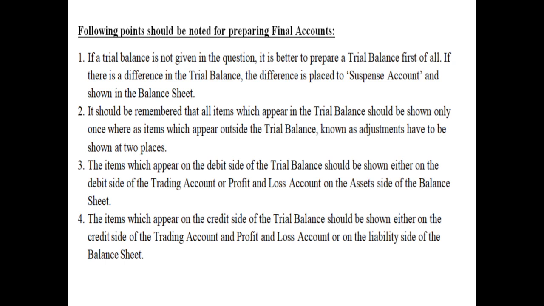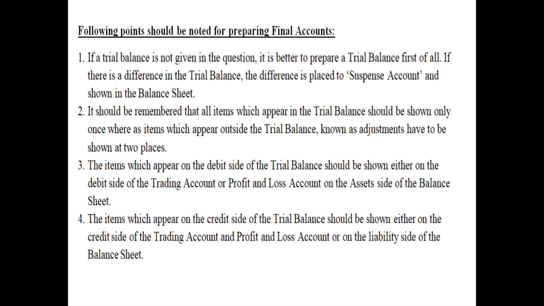They are known as adjustments because they are lying outside the trial balance, and therefore they will be shown at least two places. And this is the reason why we have already discussed in part 1 that if closing stock is given inside the trial balance, then it will be shown only and only on the asset side of the balance sheet. But if the closing stock is given outside the trial balance, then it will be shown at two places, firstly on the credit side of the trading account, and secondly on the asset side of the balance sheet.